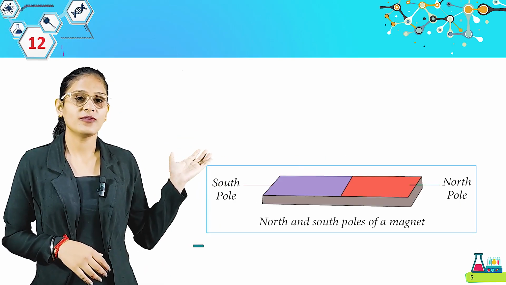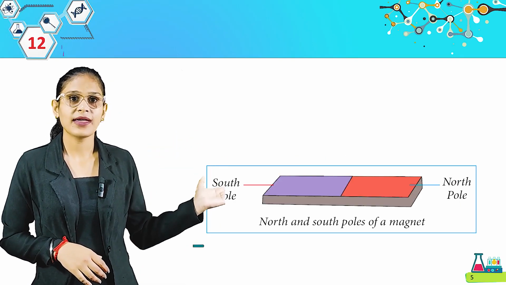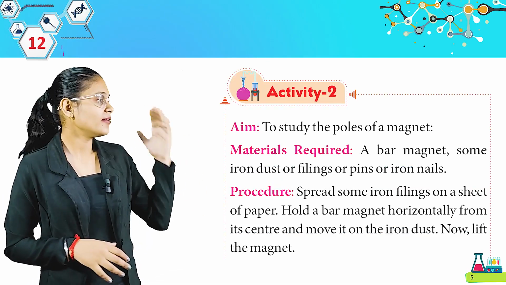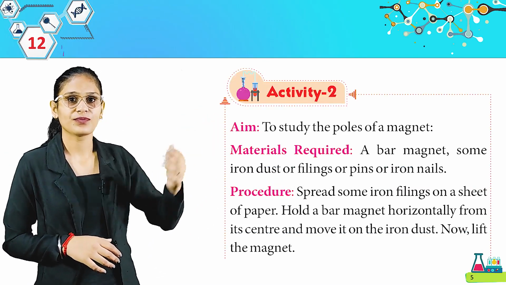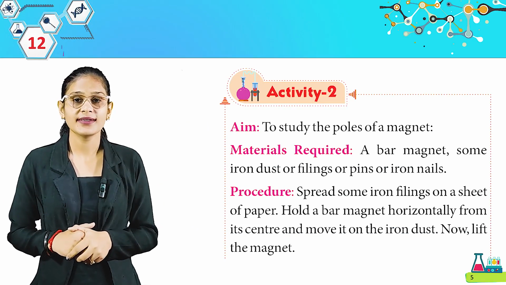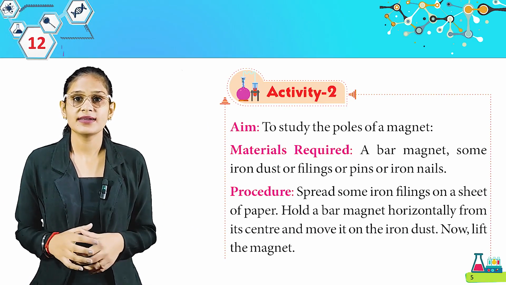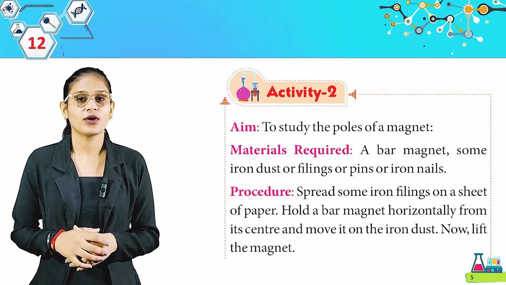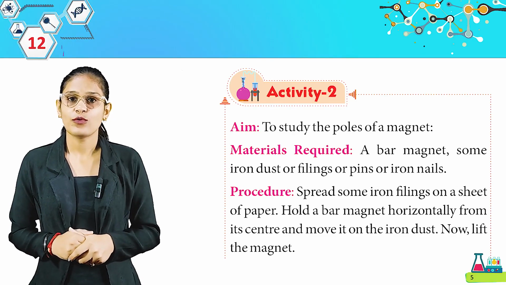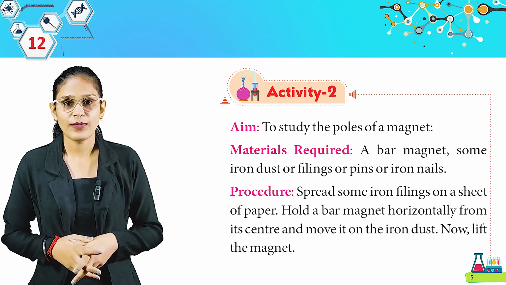Look at this picture first, students. This is a bar magnet, north and south poles of a magnet. Now we have activity 2. Aim: to study the poles of a magnet. Materials required: a bar magnet, some iron dust or filings or pins or iron nail. So students, from this activity we have to find the poles of a magnet.